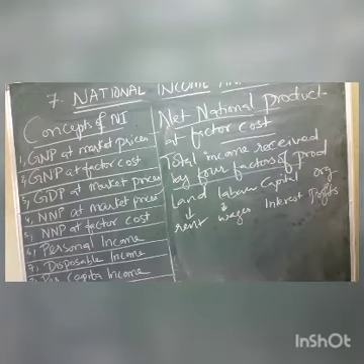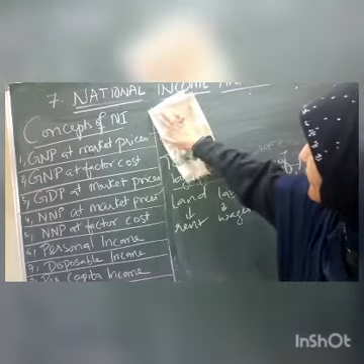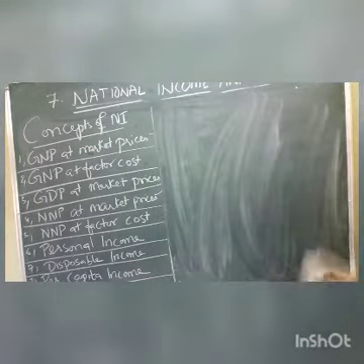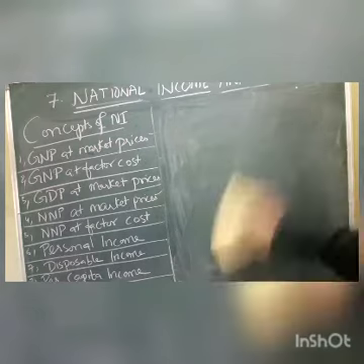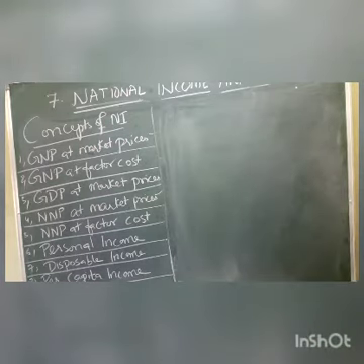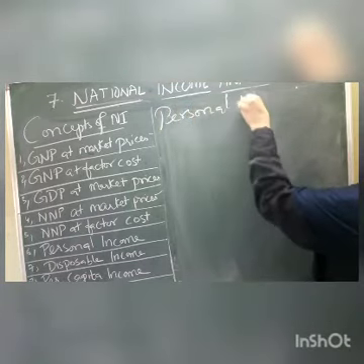Okay. Now, after that, the next concept of national income, children, is disposable income. So first, what is personal income?